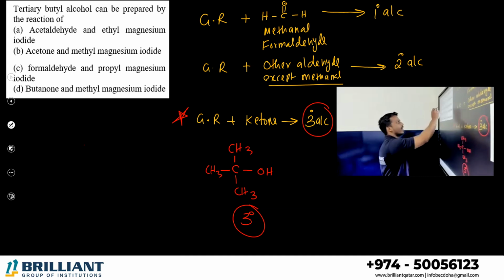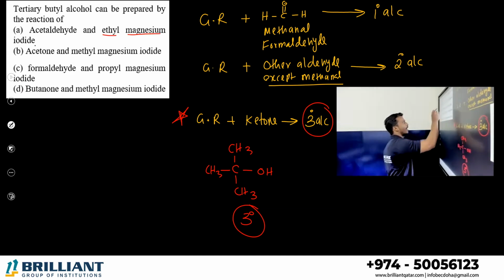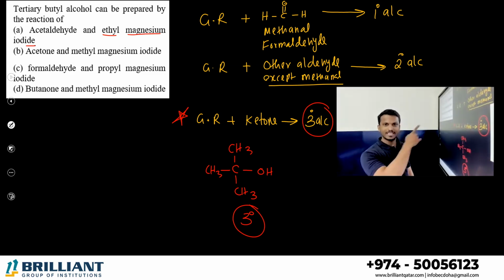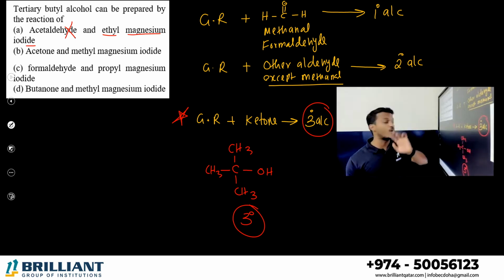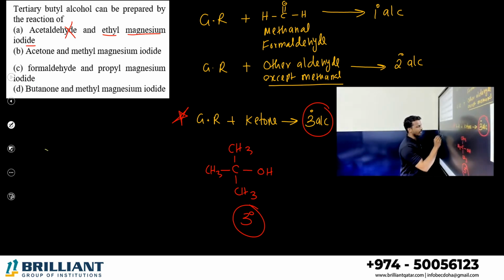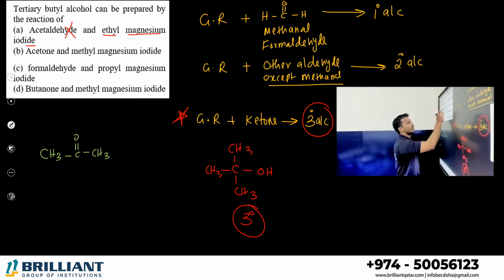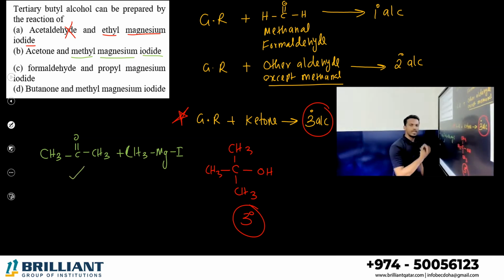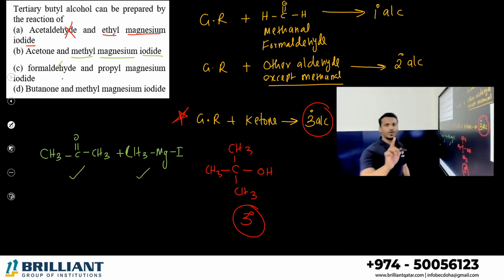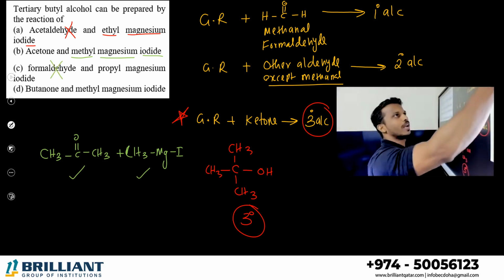Option A, acetaldehyde treating with the ethyl magnesium iodide Grignard reagent. Possible? No. It is an aldehyde, right? So not our answer. Acetone. What is acetone? Propanone, CH3COCH3. Propanone treating with which one? Methyl magnesium iodide. Here you can see this is a ketone, this is a Grignard reagent. Yes, you will get a tertiary alcohol. Can be an answer. Option C, formaldehyde. No. Formaldehyde, if you are using, always you will get primary alcohol.